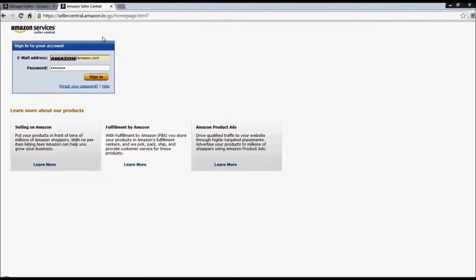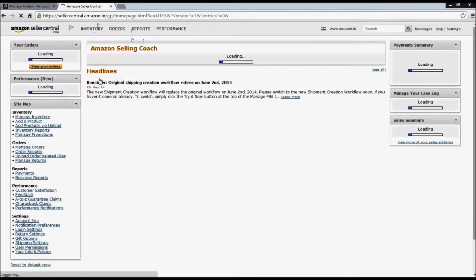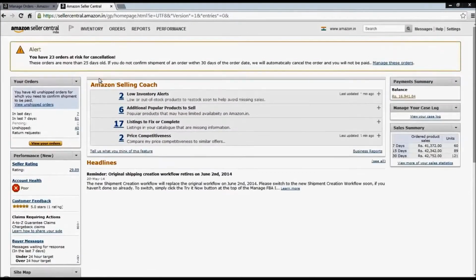Hello everyone. Today in this video, we'll see how to schedule an EasyShip pickup using Amazon Seller Central. To get into the login page, please enter sellercentral.amazon.in. Enter your login credentials and click on Sign In. As we sign in, we get to see the home page, which is also called the dashboard.